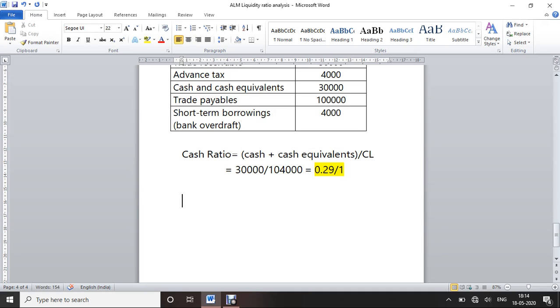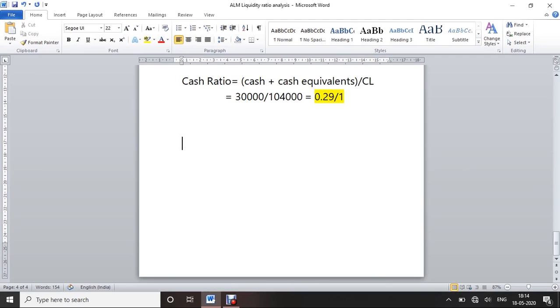So next we move on to the defensive interval ratio. Okay, defensive interval ratio. This is the fourth liquidity ratio.